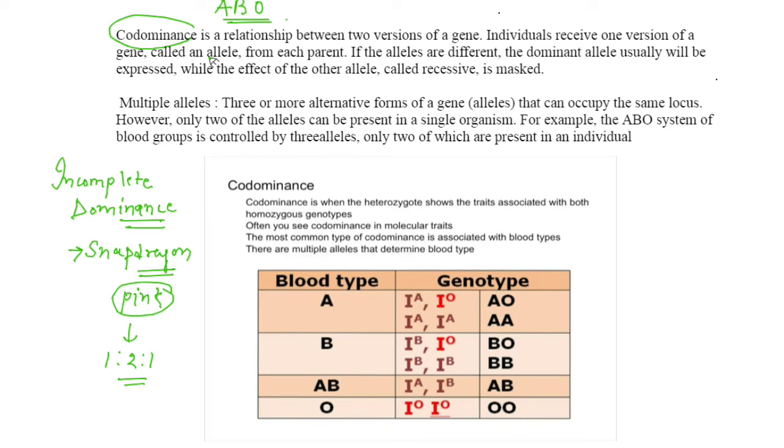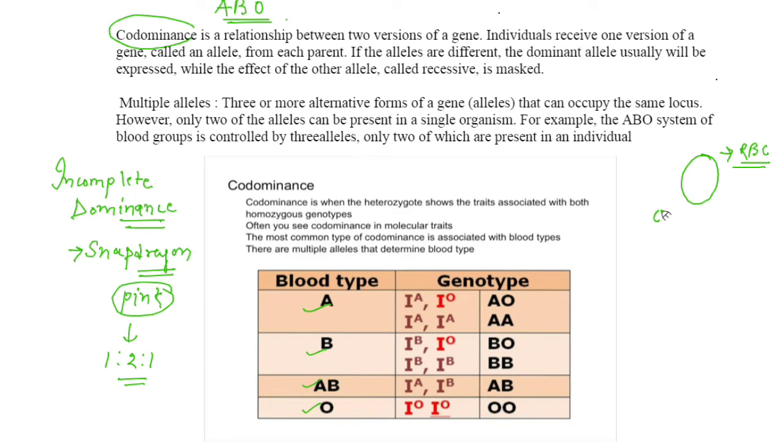You know, the four types of blood groups are A, B, AB and O. The plasma membrane of the erythrocytes or RBC has sugar polymers protruding from it, and the alleles are responsible for slightly different types of sugar.